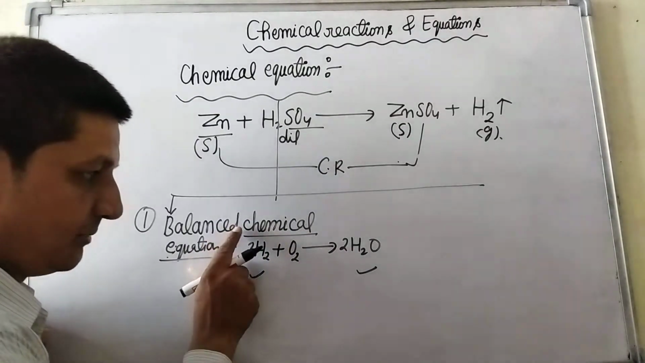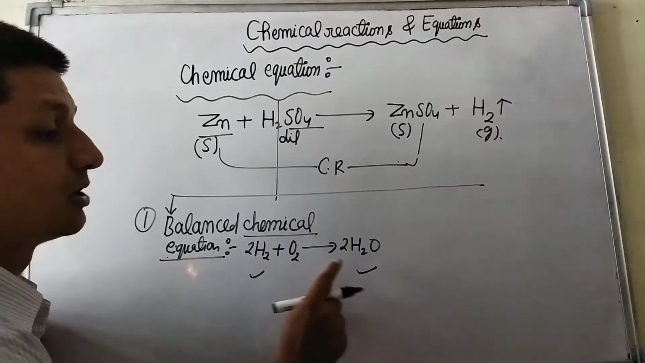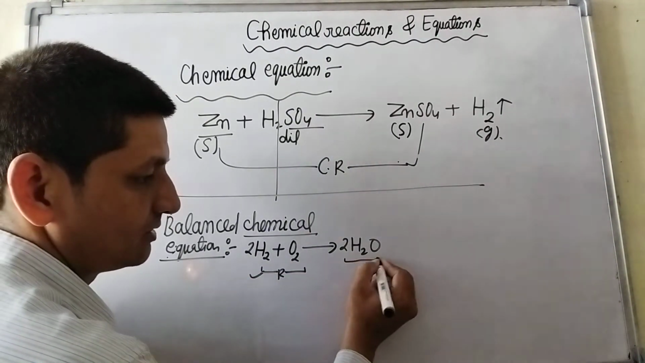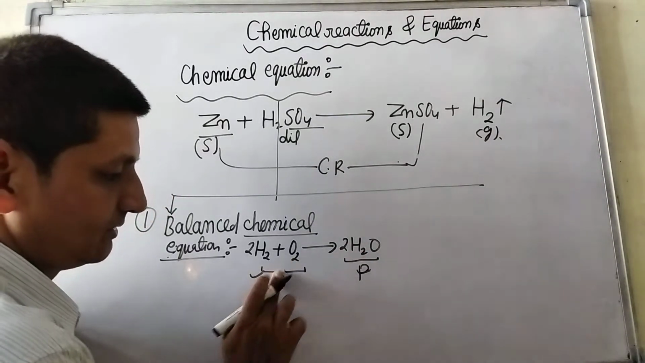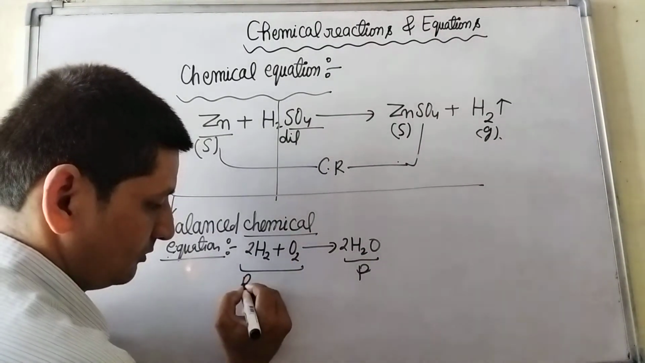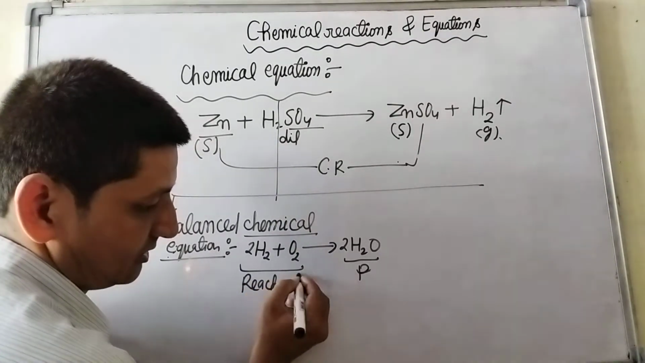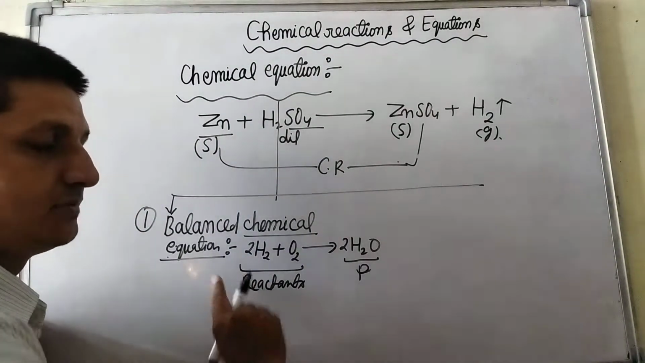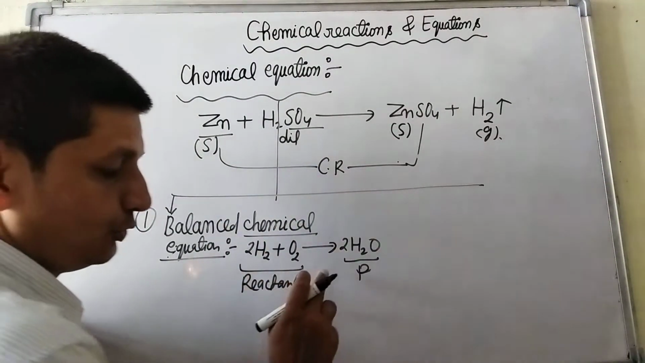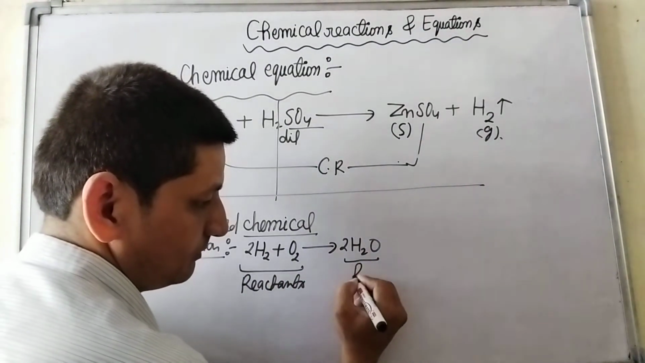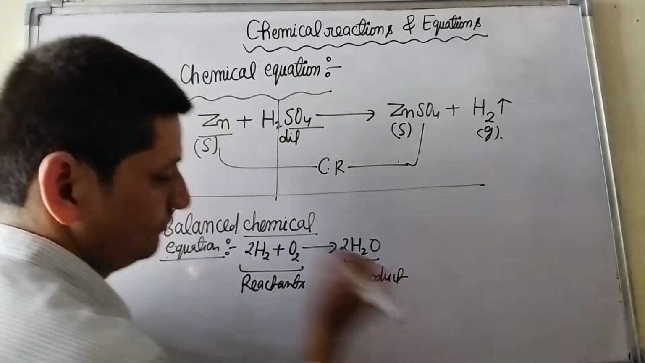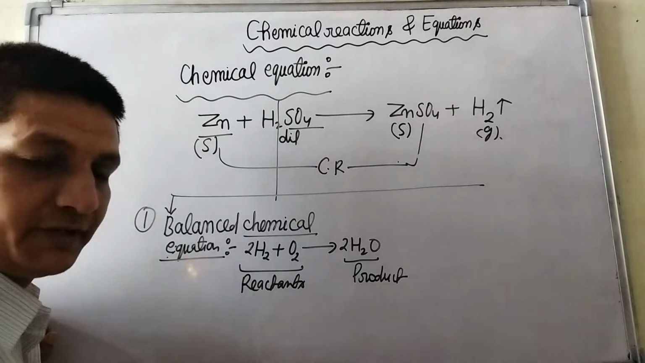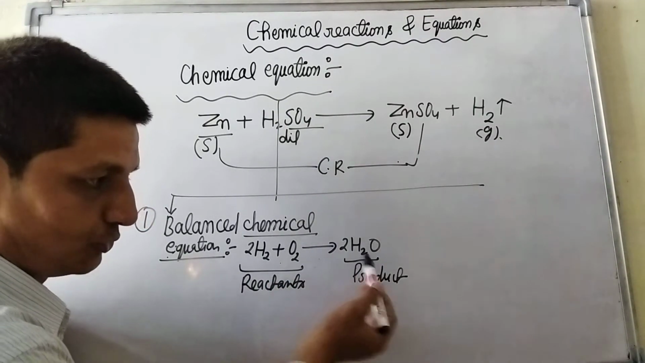Once again, a balanced chemical equation is a chemical equation which contains an equal number of atoms on the reactant side and product side. This is the reactant and this is the product. What is a reactant? Substances which take part in a reaction are called reactants. Substances which are formed due to a chemical reaction are called products. So a balanced chemical equation contains an equal number of atoms on the reactant side and product side.